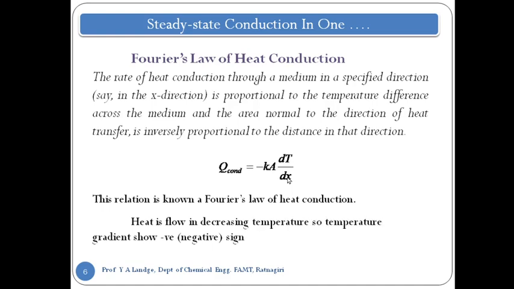Here, the minus sign mentioned in this general equation indicates that heat flows in the direction of decreasing temperature. The temperature gradient is negative because heat is transferred from higher to lower temperature, which is a decreasing one, so that is why we consider a negative sign.